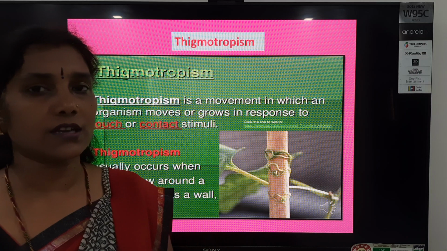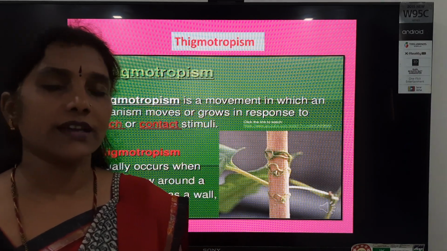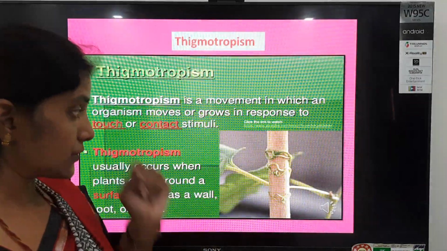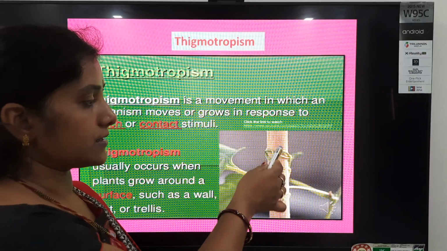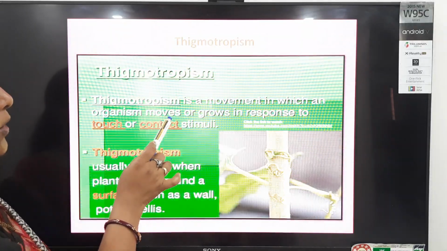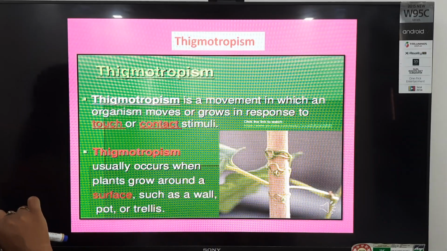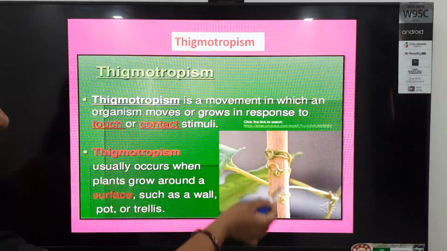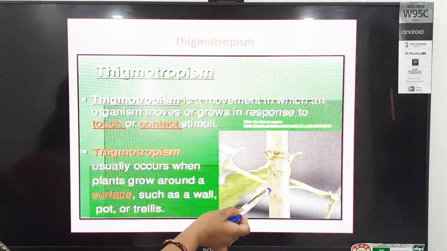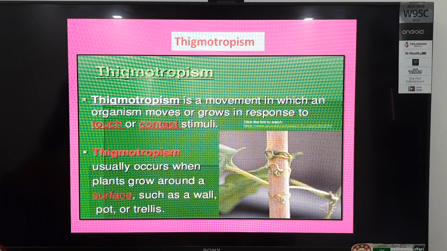In the previous class, you learned about some climbers and creepers. They need support to grow, isn't it? So such types of plants show the response to support, students. It's a movement in which an organism moves or grows in response to touch or contact stimuli. So here, the supporter is the stimulus, and after that, the plant will give the response to that stimulus.